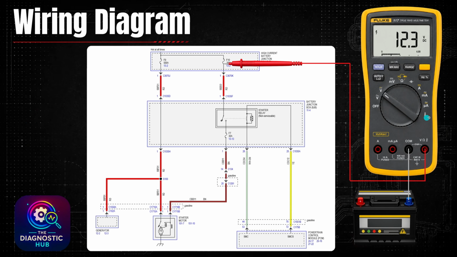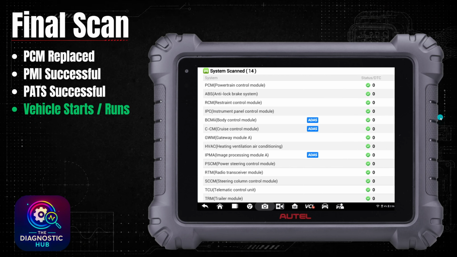But with that, that's pretty much going to sum this one up. It ended up being a bad powertrain control module. We went through all the inputs to the powertrain control module, making sure it had everything it needed to enable that start request to that integrated relay, and there were no issues there. So we condemned a PCM, that fixed it, went through all the steps to program it, do the PATS and any other configurations that it needed, and that one fixed this one up.